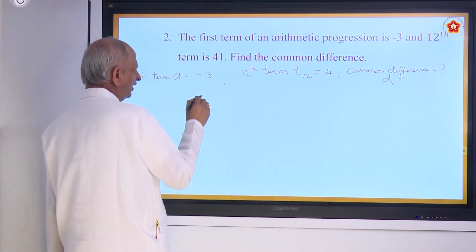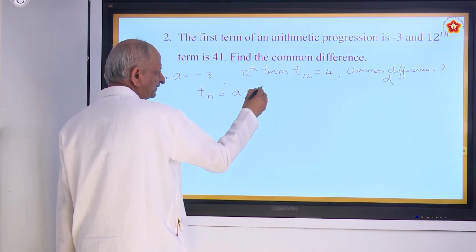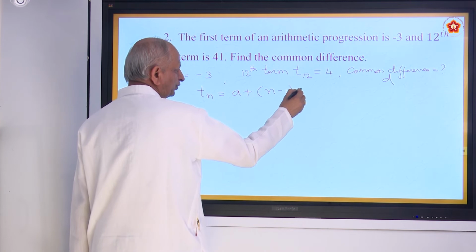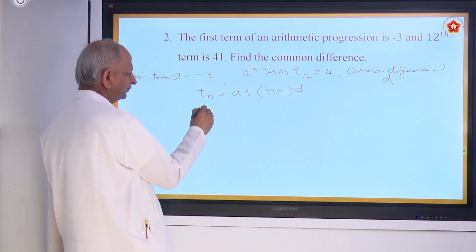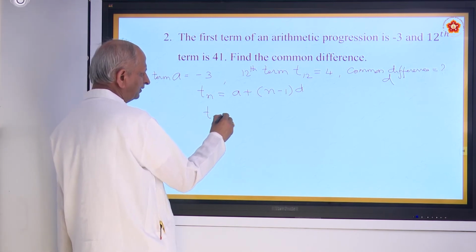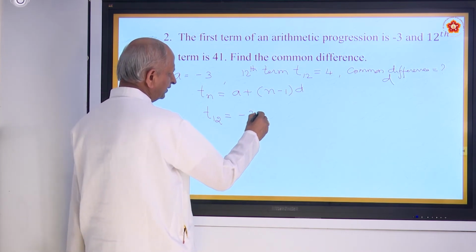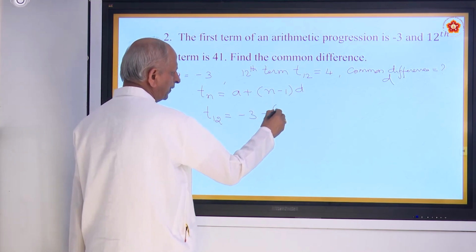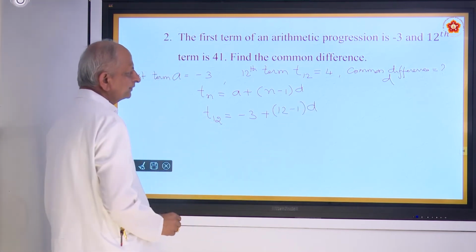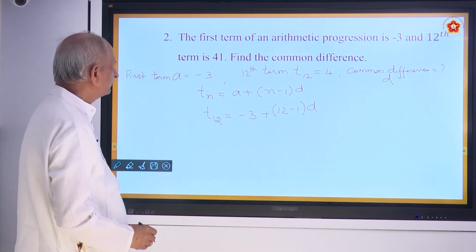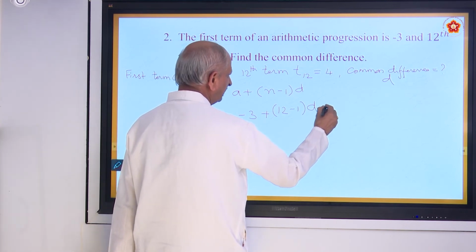As usual, write the formula. Tn equals a plus n minus 1 into d. We want to find out T12. What is a? Minus 3. And n is 12, minus 1 into d. The 12th term is given to be 41.